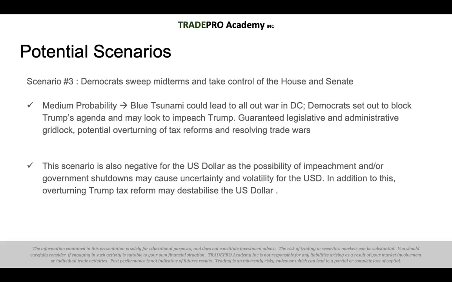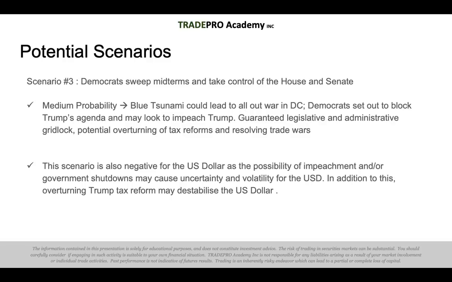The third potential scenario is that the Democrats sweep the midterms and take control of the House and the Senate. This has a medium probability of happening as per the polls in the mainstream media, and this blue tsunami could lead to an all-out war in D.C. Democrats are set out to block Trump's agenda, and they may look to impeach him right away. This would lead to guaranteed legislative and administrative gridlock, potential overturning of tax reforms, and resolving trade wars.